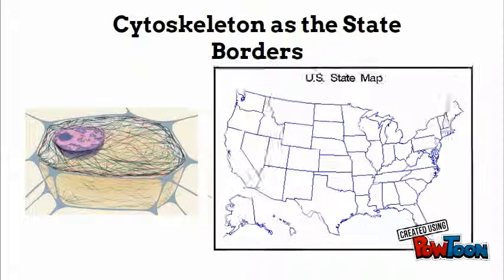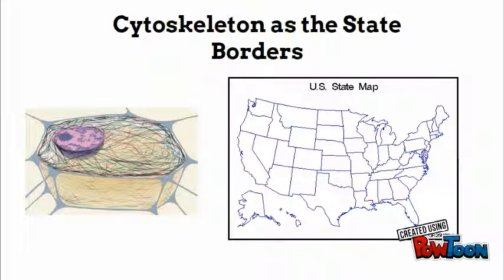In a cell, the cytoskeleton gives the cell its shape. It also holds the cell together. I compare this to the state borders because the state borders are what makes the United States look like the United States, and without these states, we would not have our wonderful nation.